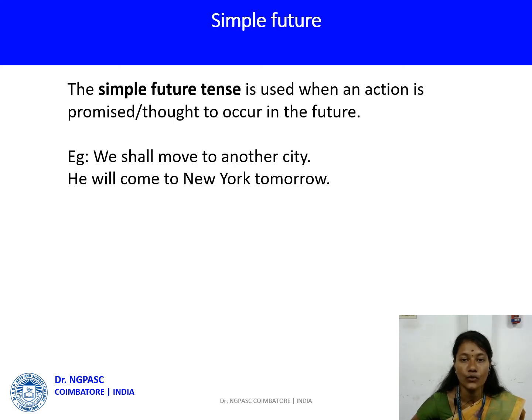Now we see future tense, simple future. The simple future tense is used when an action is promised or thought to occur in the future. So future means it is going to occur only in the future. That is what we mentioned here, future. So simple future is also that action is going to happen only in the future. It is going to occur in the future. Let's see the example. We shall move to another city. He will come to New York tomorrow.